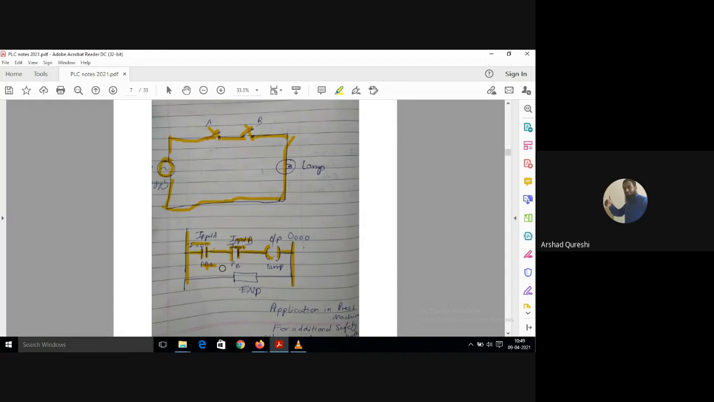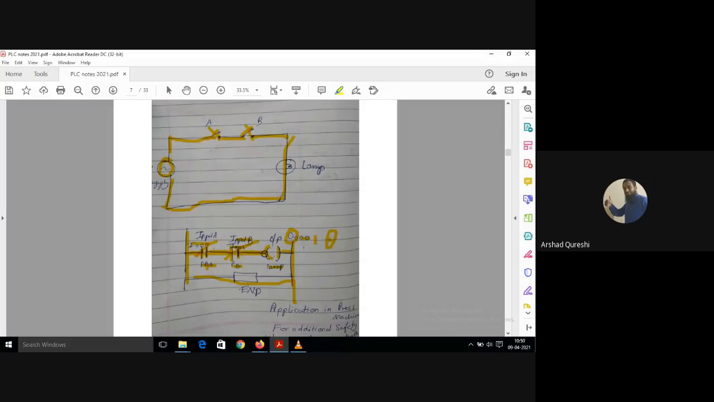You don't have to write this in your program, I have written it below for understanding. Push button A I have denoted by PBA, push button B by PBB, and the lamp, and then the end of the rung. Output lamp I have denoted by O000. So when both the push buttons are pressed, both will get closed, and the current will flow from this side to this side, and your lamp will glow.